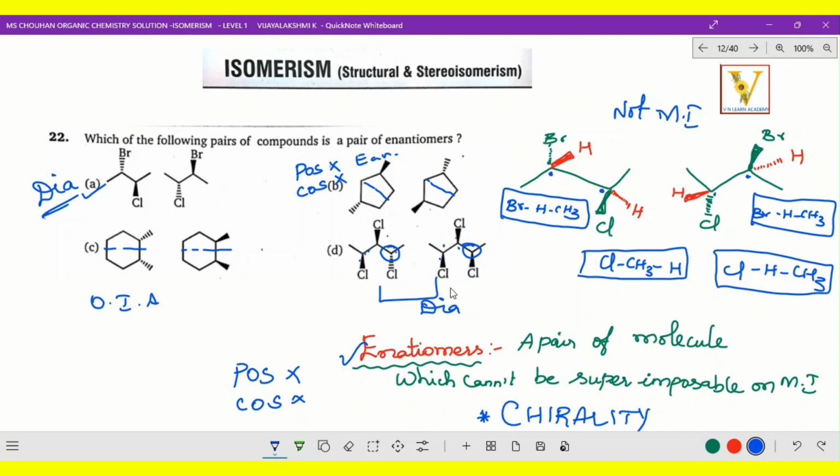I hope you remember the first video where we went through questions 1 to 10. In that first question, diastereomers, you can check in that video. Right. Now, I hope you got that idea. Which is the correct option? Option B is the correct option. Why is B the correct option? In enantiomers, POS and COS will be absent, and they are non-superimposable mirror images, and that is also called chirality. I hope you got the clear answer. Enantiomers is the correct option. Come on, let us go to the next question.